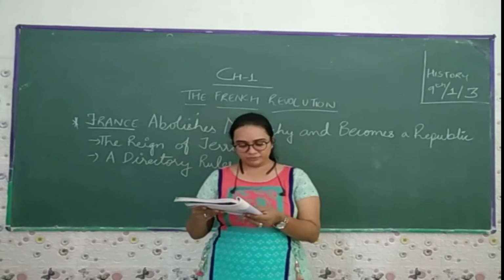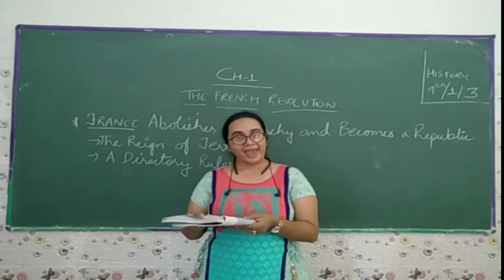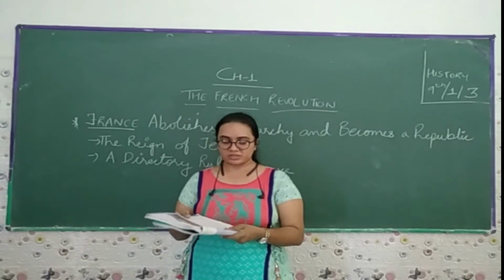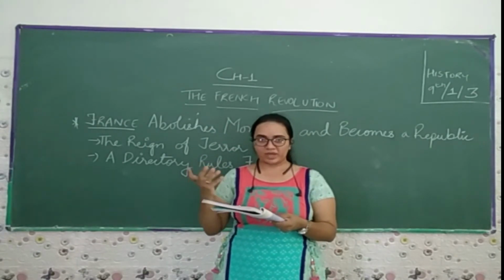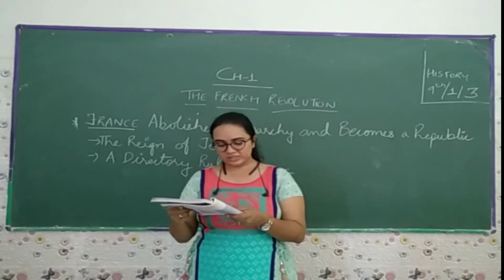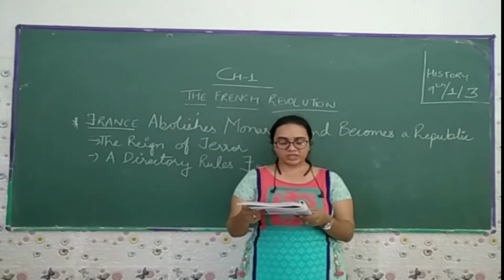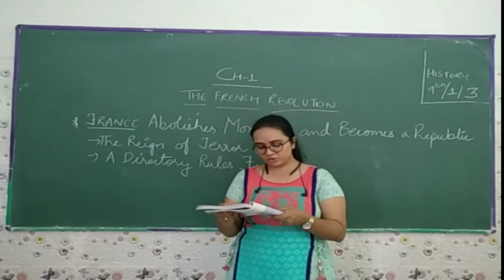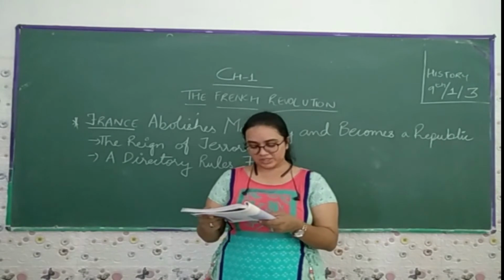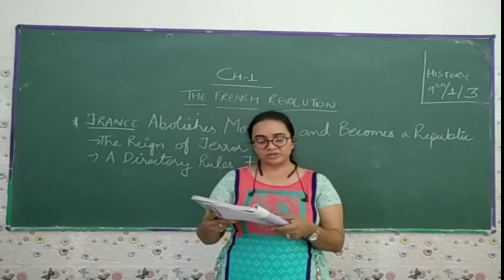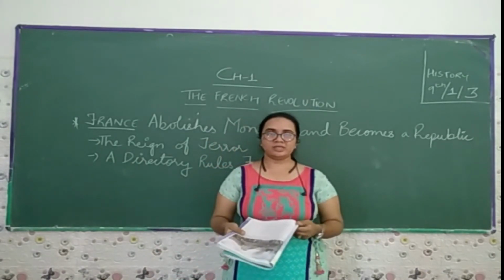It provided for two elected legislative councils. Then they appointed the Directory, an executive made up of 5 members. This was meant as a safeguard against the concentration of power in a one-man executive, as under the Jacobins. However, the directors often clashed with the legislative council when they tried to dismiss them. The political instability of the Directory paved the way for the rise of the military dictator, Napoleon